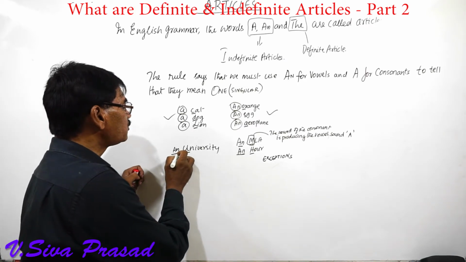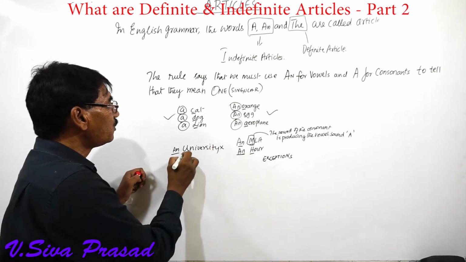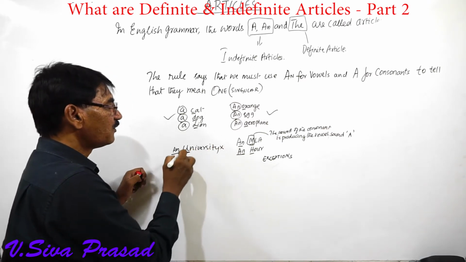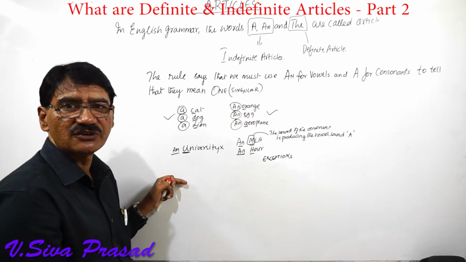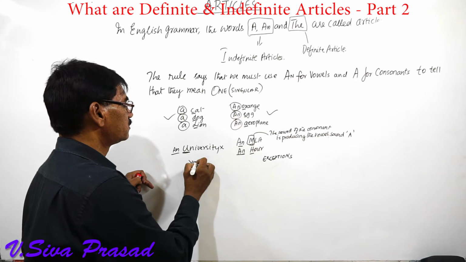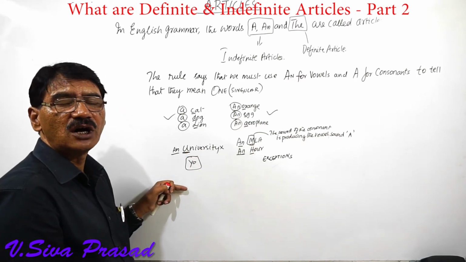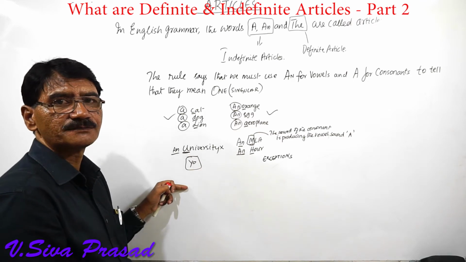Here this is going to be wrong. Though this is a vowel, the sound which it is generating is that of ya, U. So it is generating the sound of Y or ya.